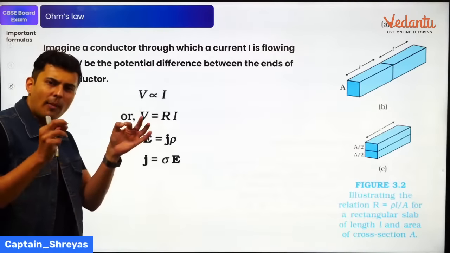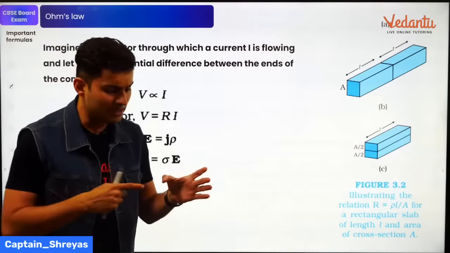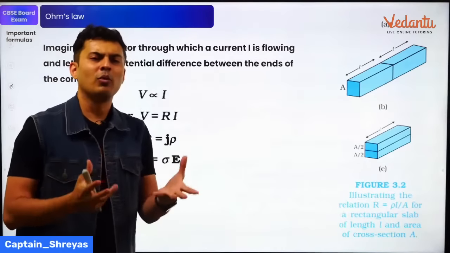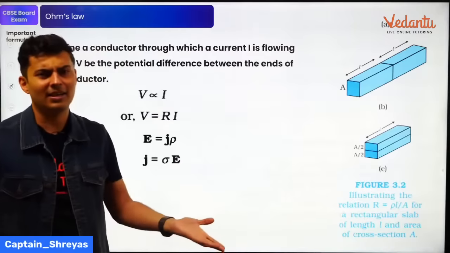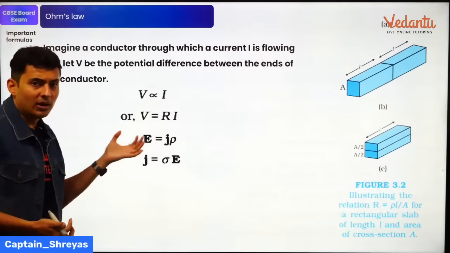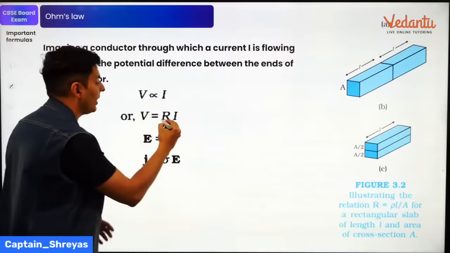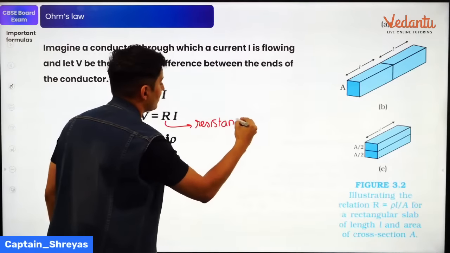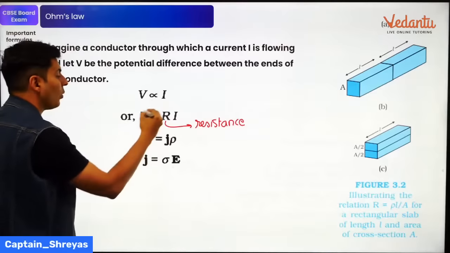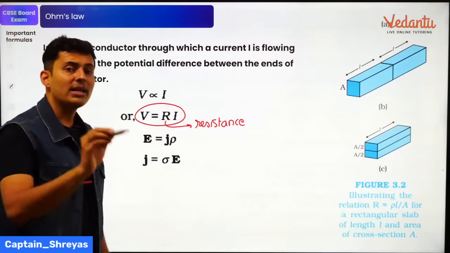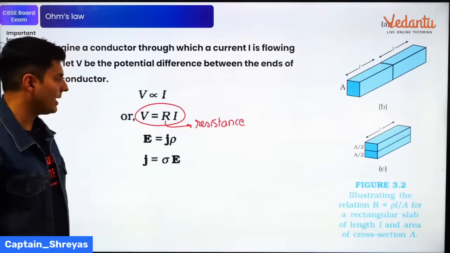Ohm found that when you apply a voltage difference and you measure the current through devices, the voltage is proportional to the current. More voltage, more current. Less voltage, less current. This is your Ohm's law. The proportionality constant is called your resistance. V is equal to IR. But you can also rewrite the formula in slightly different ways.